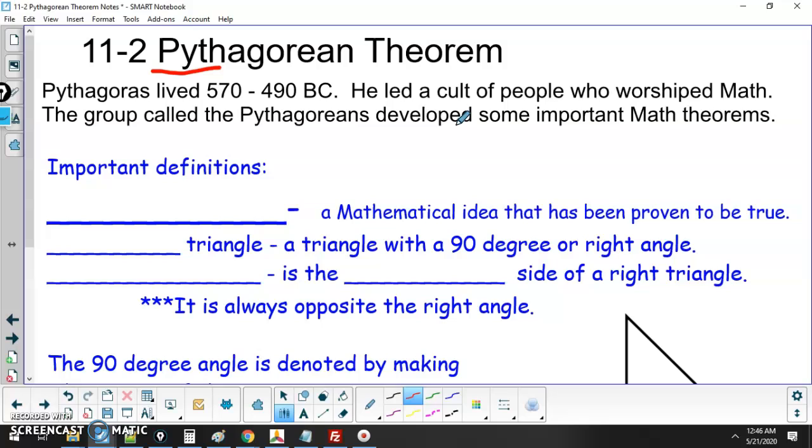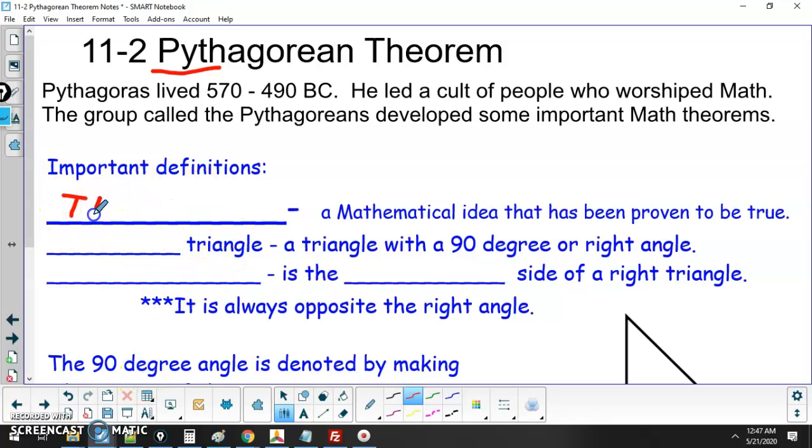Now, Pythagoras might not even have made this theorem. It might have been one of his cult people. And I know you all might want to run off and join a math cult, but you shouldn't, because the Bible says there's only one God, and that's not the God of math, but the God of everything, which I guess includes math.